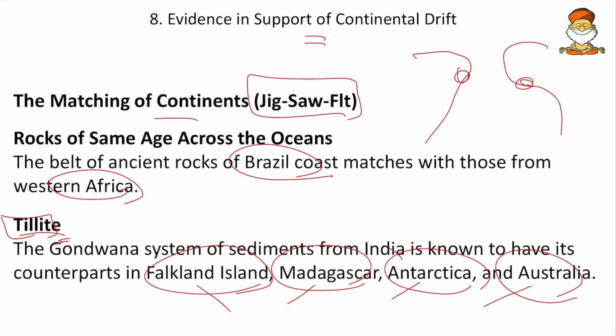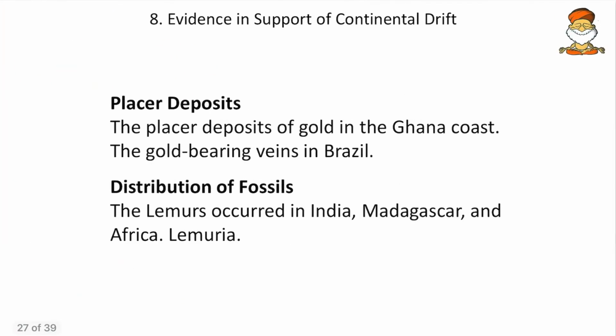And then we have the jigsaw fit of it. So we know that the Atlantic Ocean and the two basins of Atlantic Ocean, if there was no Atlantic, it appears that they might have converged, or it appears that they might have been separated long back. Okay, so jigsaw fit, but obvious, a simple concept. Then placer deposits, the placer deposits of gold in Ghana and the gold bearing veins in Brazil. So Ghana and Brazil have been interrelated with these placer deposits or the deposits of gold.